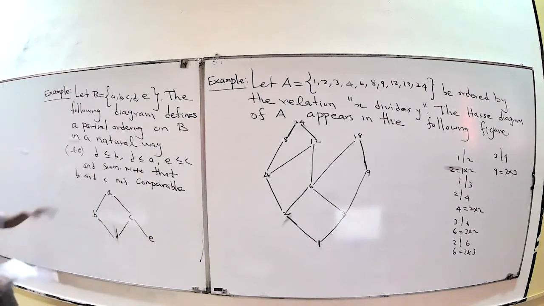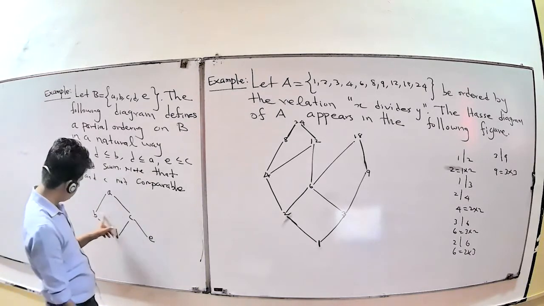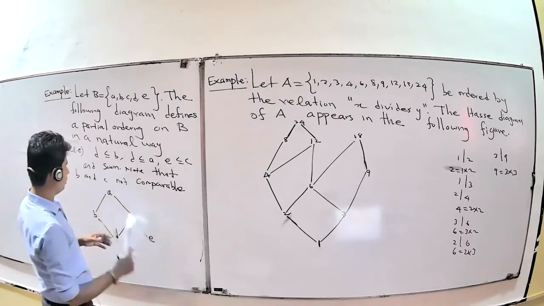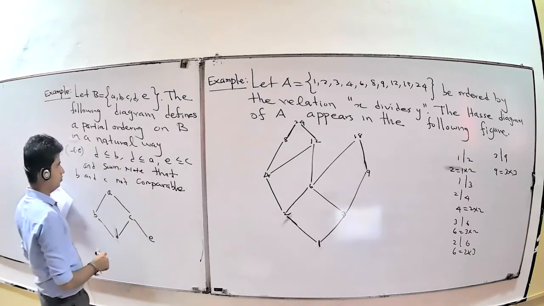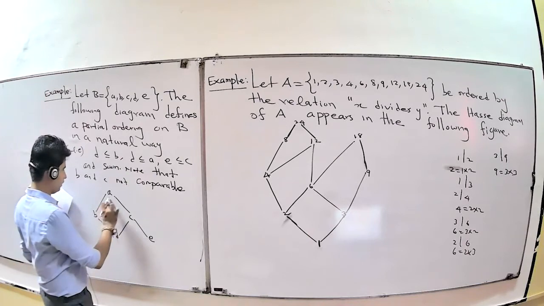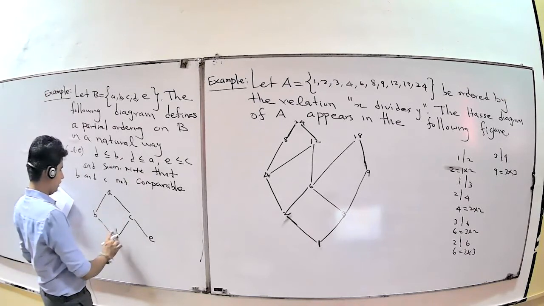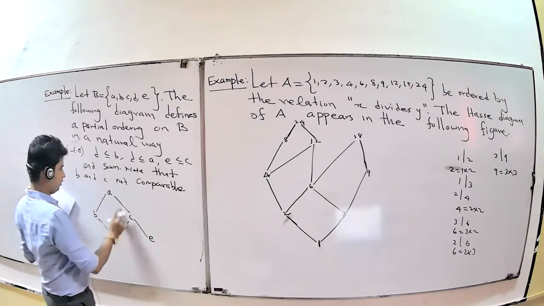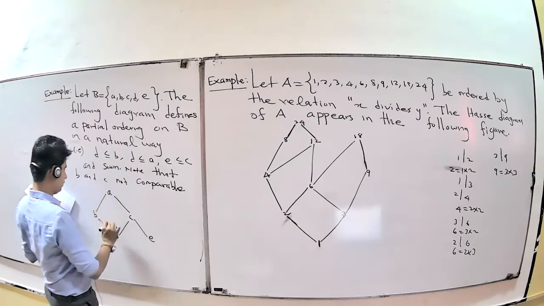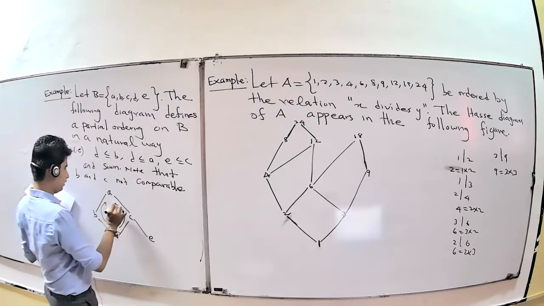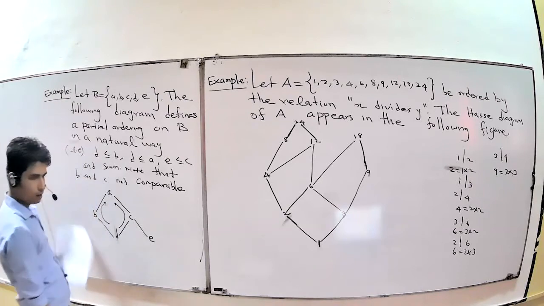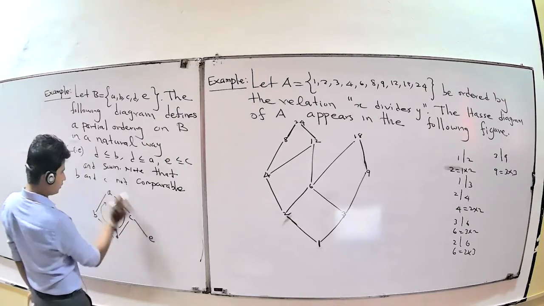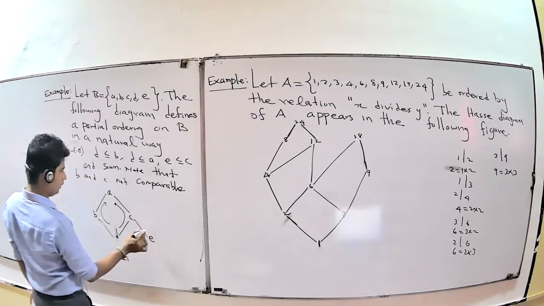But B and C are not comparable. In this direction, okay? D to B, D to A. Here in this direction, here in this direction. You don't need to put direction, but here in this direction, here in this direction, okay? E to C in this direction.